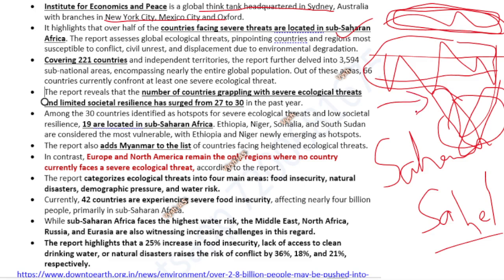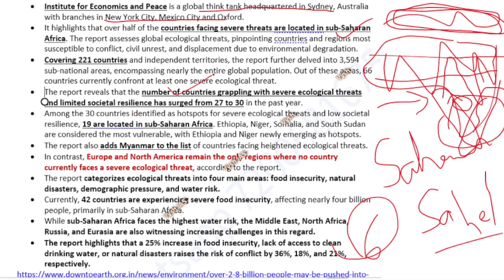UPSC will not leave anything, because last year at least I think 6 questions were directly from Africa. They asked about the country where cobalt is highest. They asked about the Congo River. They asked about the Zambezi River 2 years back. They asked about the river which passes through the Tropic of Cancer twice. There are difficult questions which come from Africa, so you have to study it all.